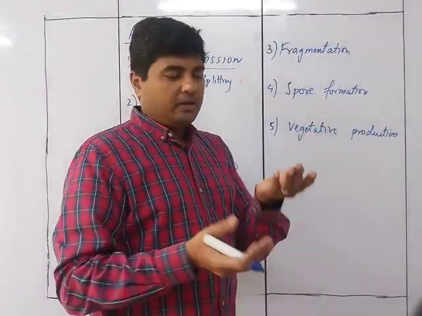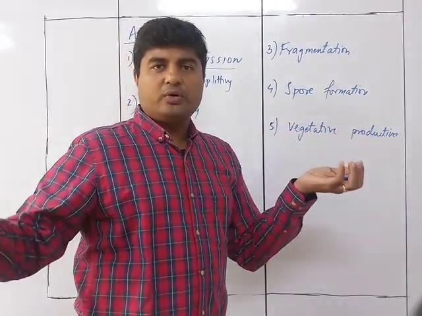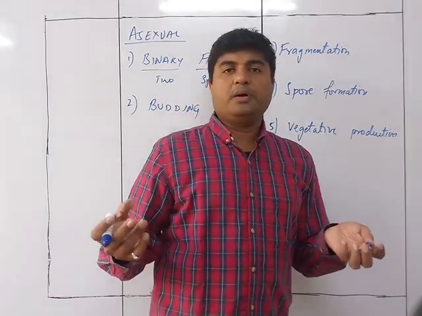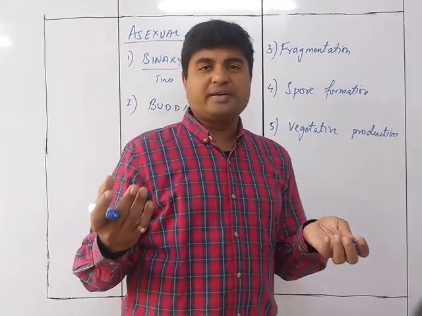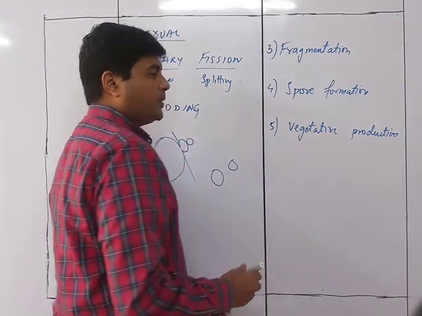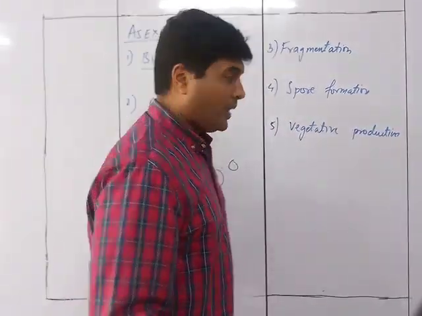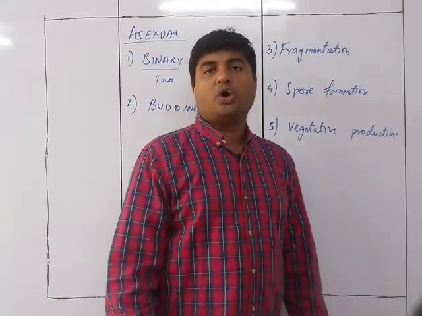Spore formation will be underneath the leaves. There will be spores which are going to be carried by the wind, and they are going to settle down at a place where they can grow, where the favorable climatic conditions are available to that particular spore for growth. And finally is vegetative propagation, and we are going to see the vegetative reproduction one by one. That could be through the stem, the roots or the leaves.